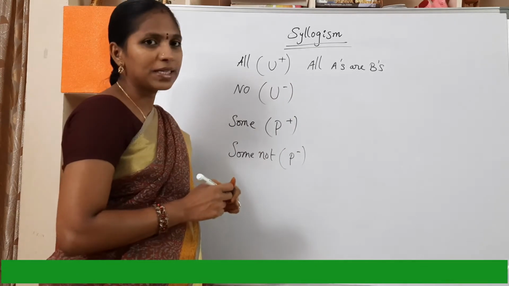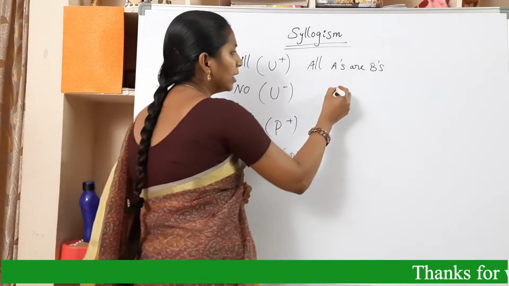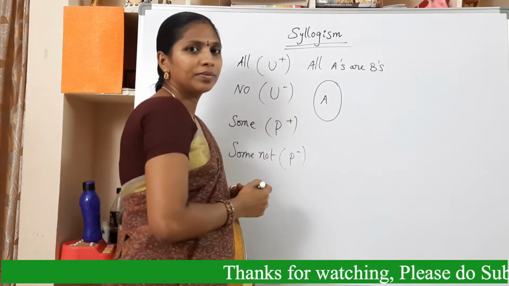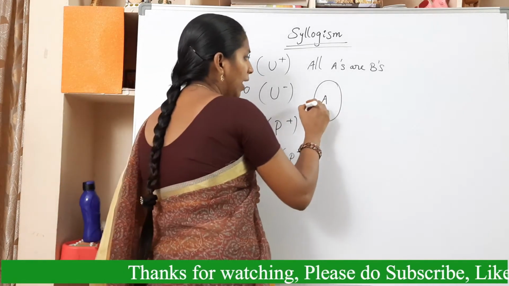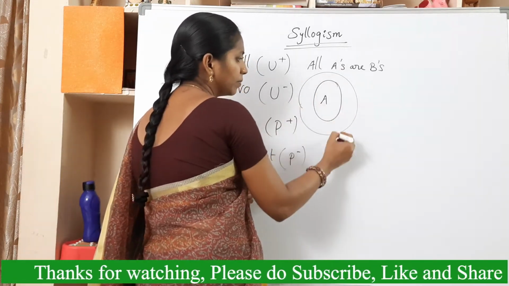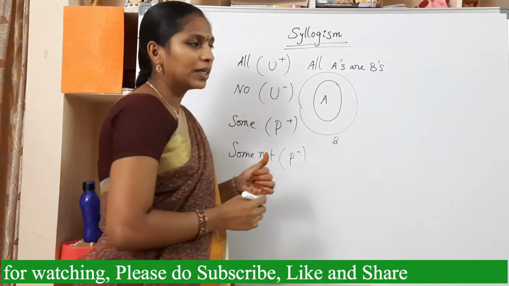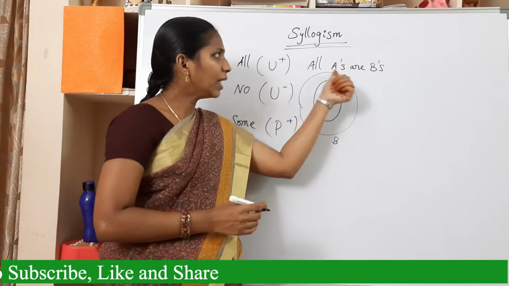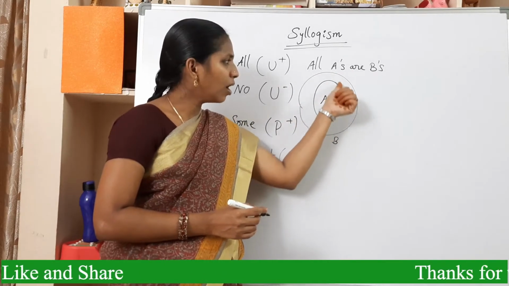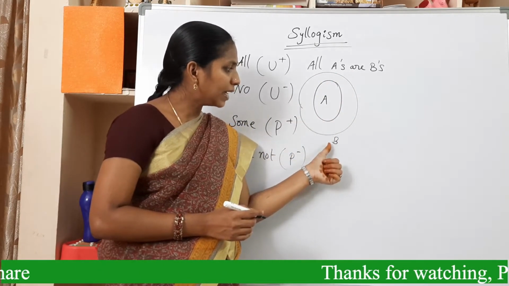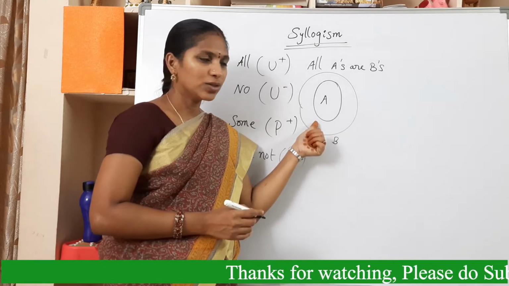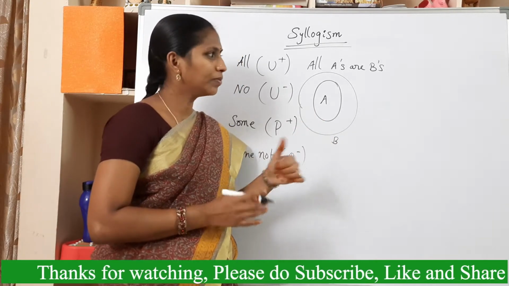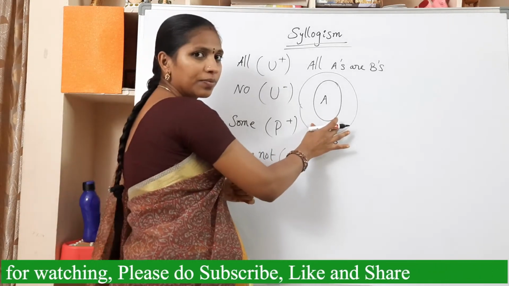All A's are B's means, this circle is for A and this circle is for B. See here, all A's are present inside of B. So, all A's are B's is true. This is one case.